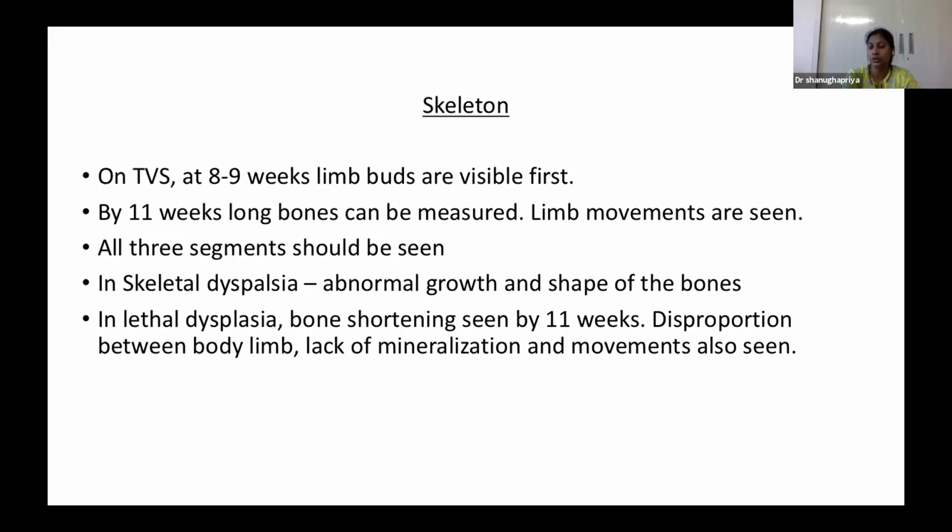We should see all the limb movements, and all the long bones should be ossified. So we can measure the length also at the 12 to 14 week stage. We can detect skeletal dysplasia by looking at the bone length, ossification and movement. In lethal skeletal dysplasias, there will be bone shortening by 11 weeks, disproportion between the body and the limbs. Lack of mineralization and movement are also considered markers for lethal skeletal dysplasia.